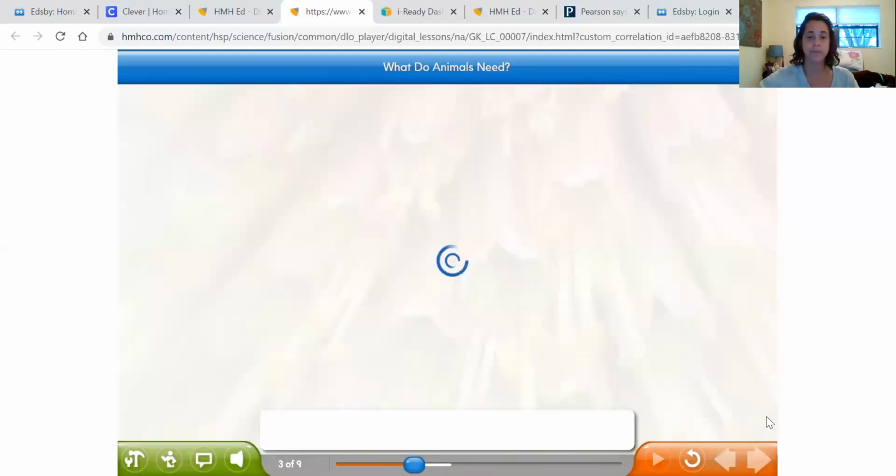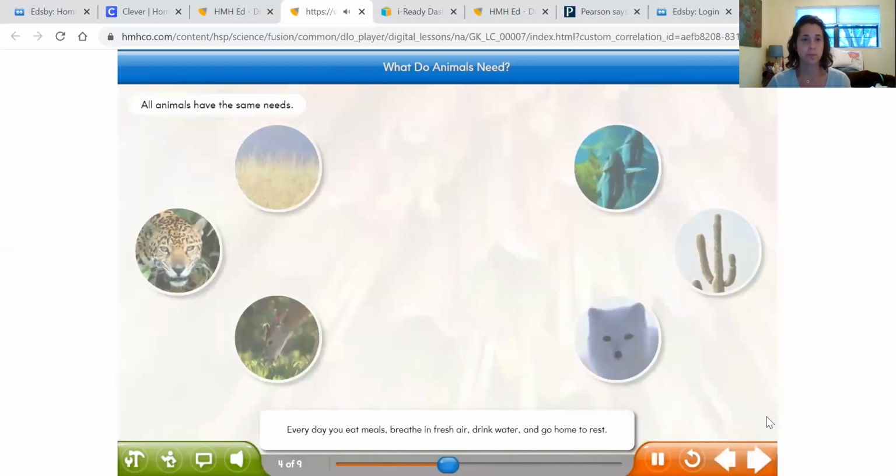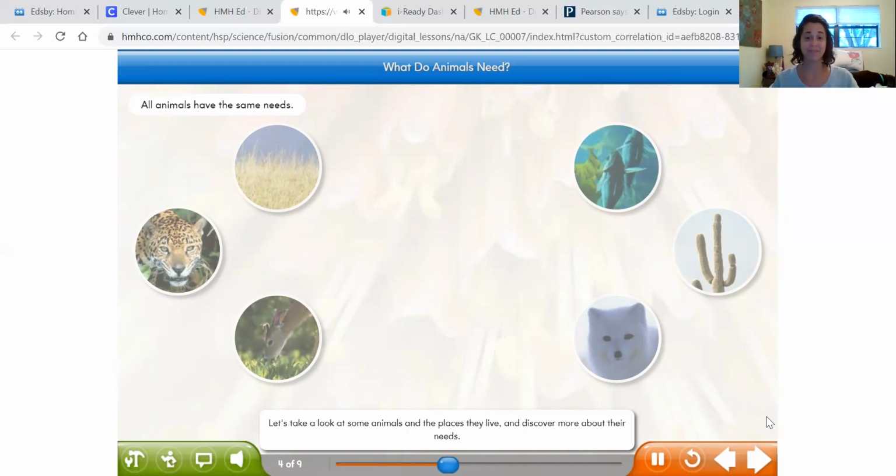to survive? Every day you eat meals, breathe in fresh air, drink water, and go home to rest. Did you know that all animals need food, air, water, and shelter to live? Let's take a look at some animals and the places they live and discover more about their needs.